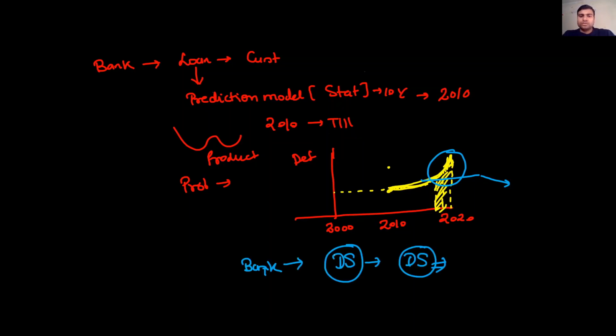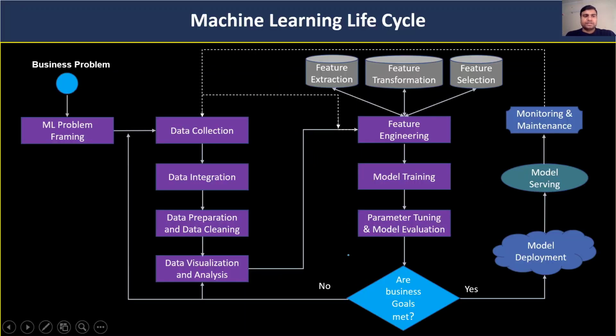So what do they do? The bank reaches out to the data scientist team. You can see here, this is the business problem. We have to decrease the number of defaulters in the system. So for that they have to reach out to the data scientists. This is the data scientist team.